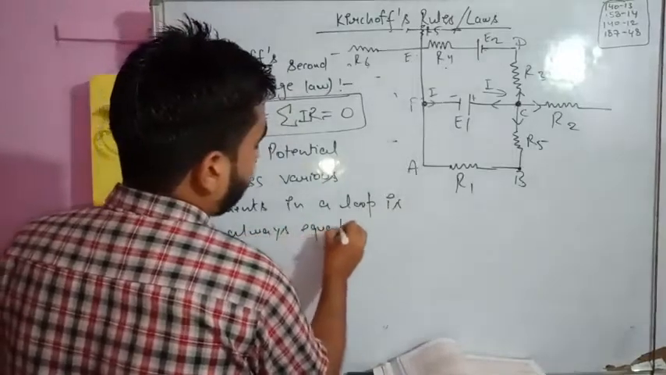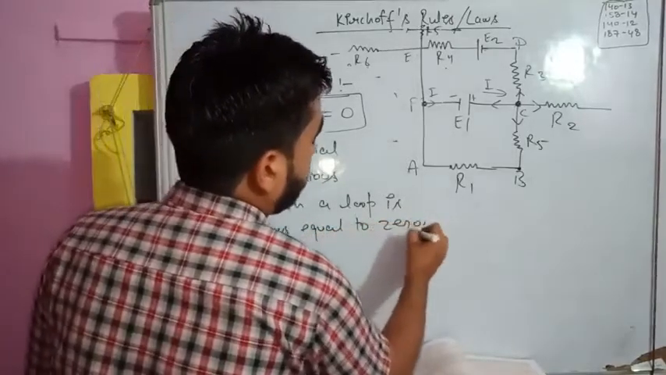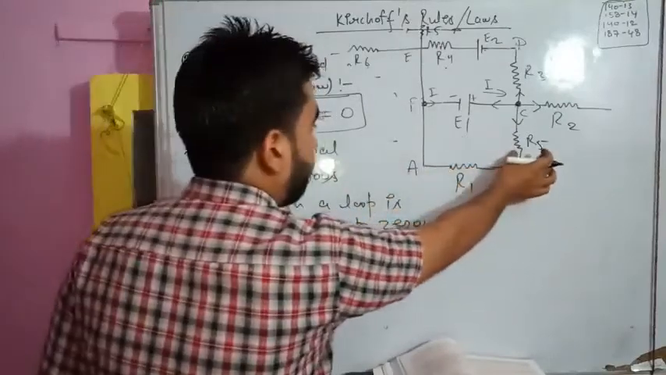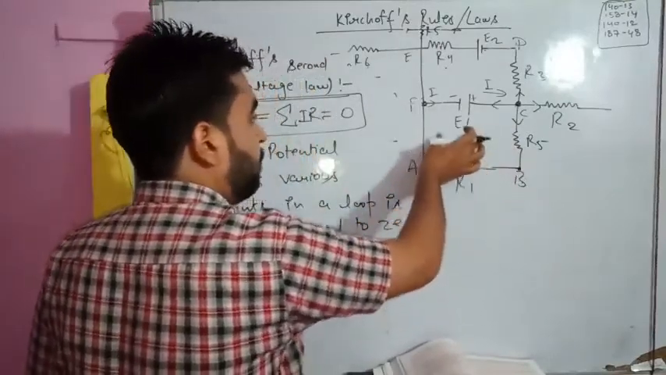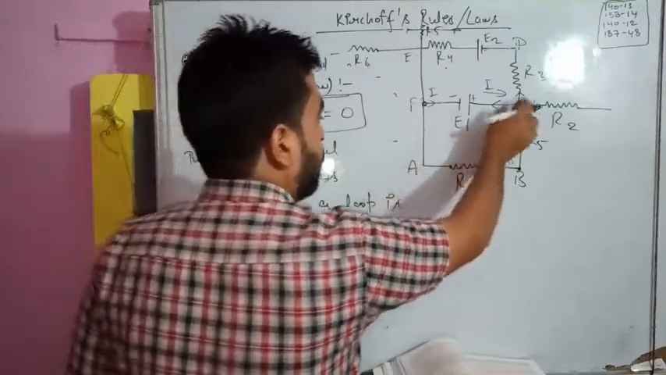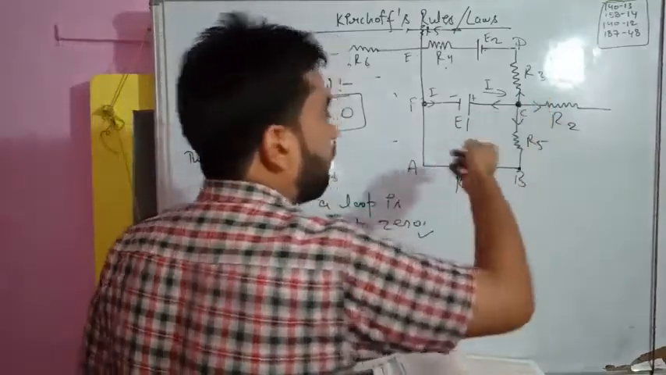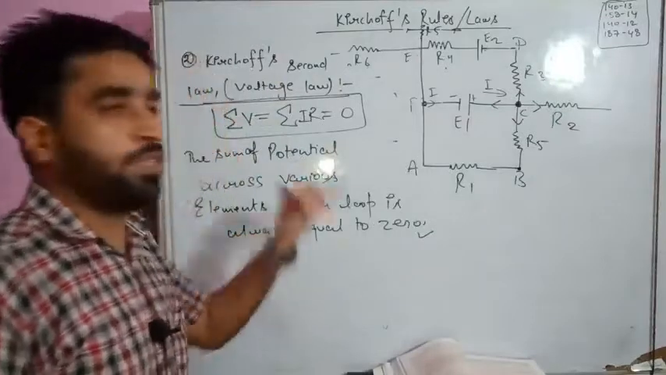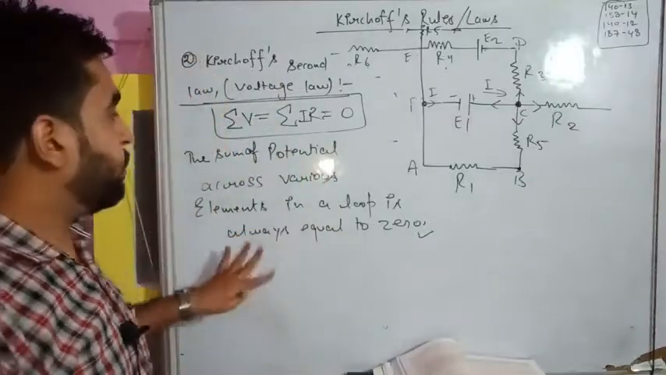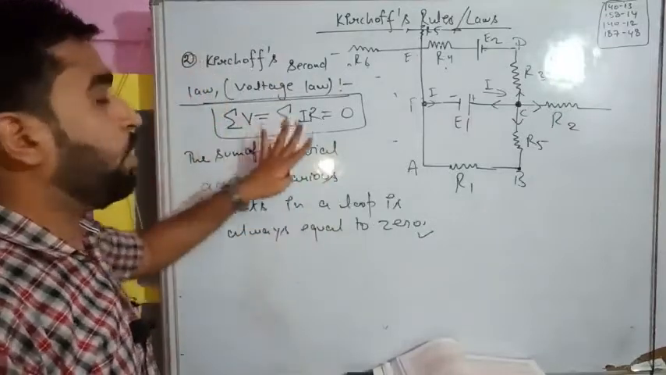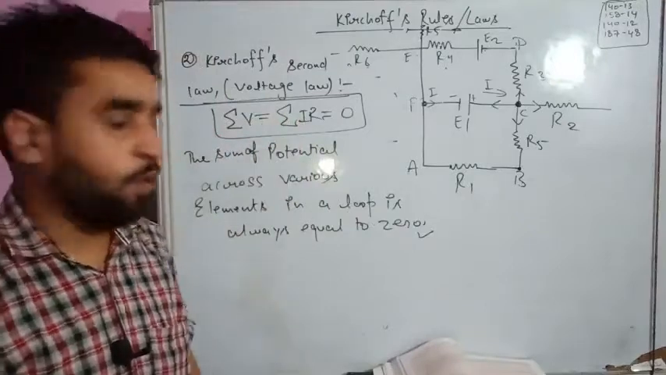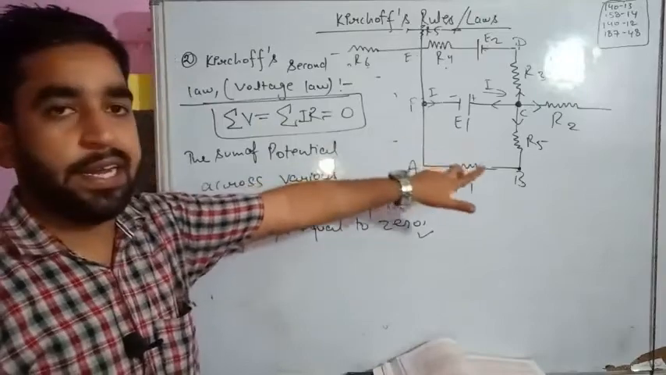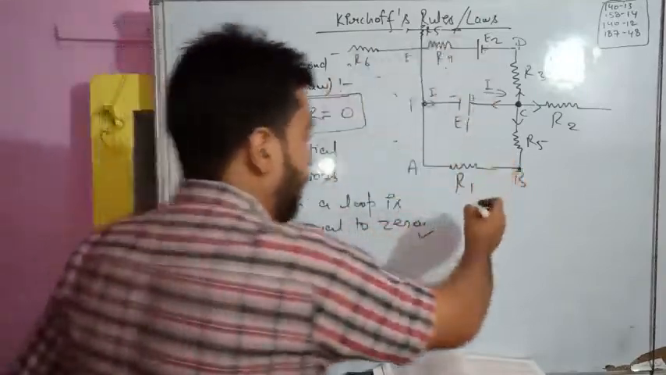So if you add all these potentials, meaning potential across resistor R5, potential across R1, potential across E1 already we know, and coming back to point C, the sum of all this will be equal to 0. So that is Kirchhoff voltage rule or loop law. And for understanding this, because this is a very complicated circuit, let me draw a very easy circuit and I will explain to you.